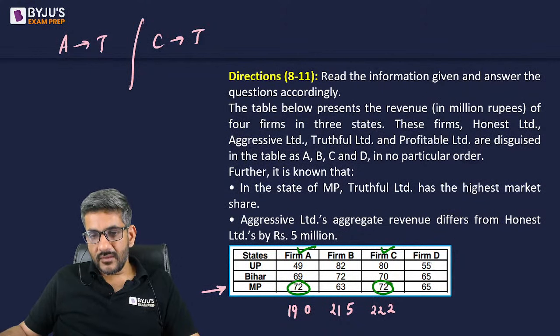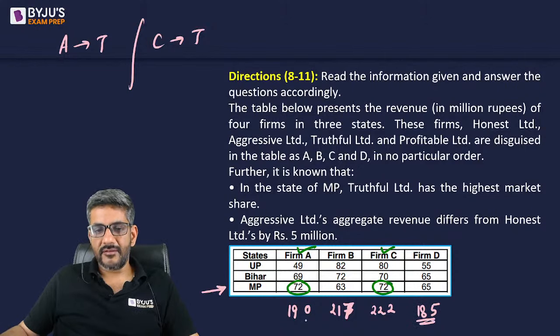And last, 5 plus... oh sorry, this was 7, I'm sorry. 5 3s are 15, 1 carry over, and 12 plus 5 is 17, plus 1 is 18. This is 185, right? 185, 190, 217, 222. He says Aggressive Limited's aggregate revenue differs from Honest Limited by 5 million.